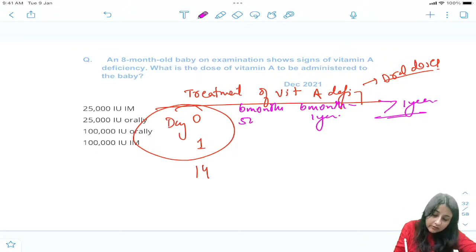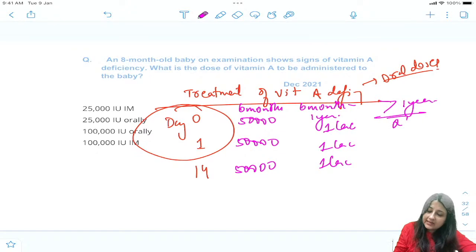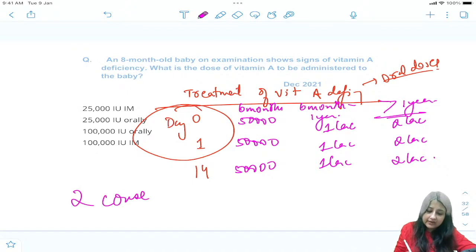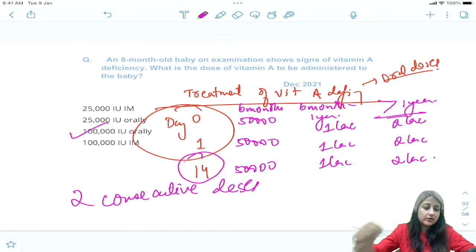So how much will it be? Up to 6 months, 50,000, 50,000 and 50,000. At 1 year it will be 1 lakh, 1 lakh, 1 lakh. More than 1 year, 2 lakh, 2 lakh, 2 lakh. So ideally we are giving 2 consecutive doses on 2 days. If it doesn't get treated, we repeat a dose on day 14. So this is 1 lakh international unit orally.